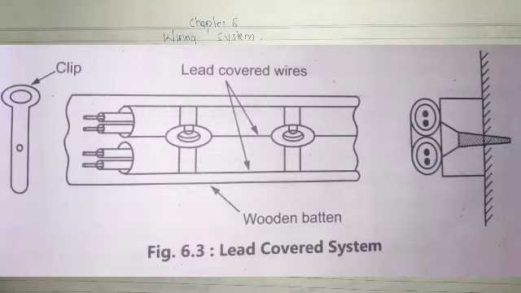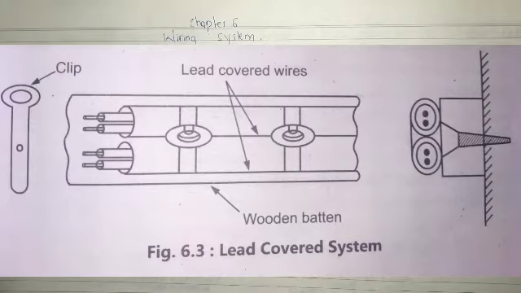Because lead gives protection from dampness and atmospheric corrosion to the wiring. It avoids the corrosion.